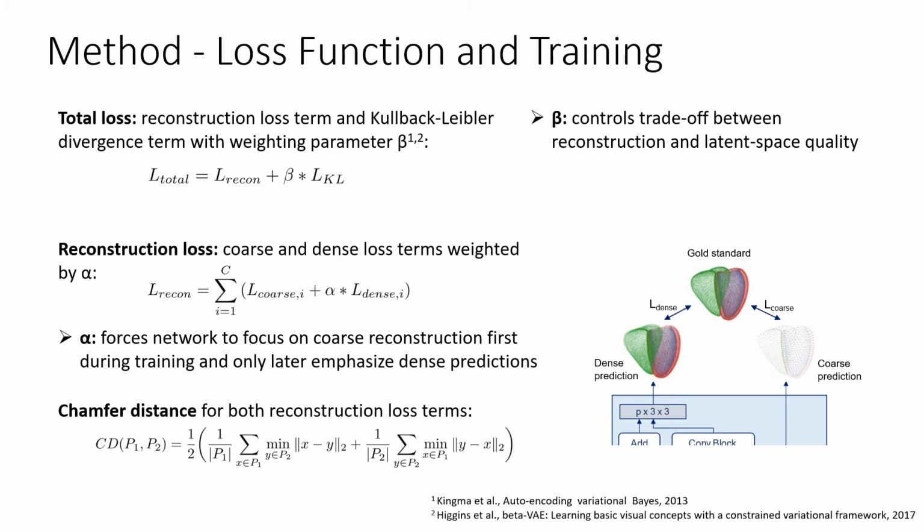We set the weighting parameter alpha in the loss function to small values at the beginning of training in order to force the network to initially focus on a good coarse reconstruction. We then gradually increase its value to put more emphasis on the dense reconstructions during later training stages.